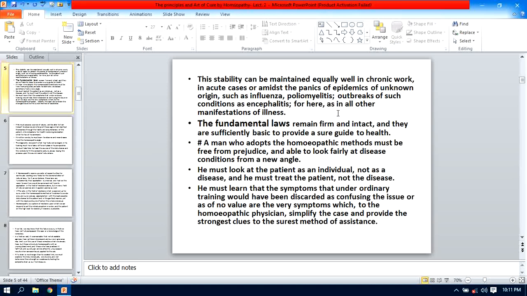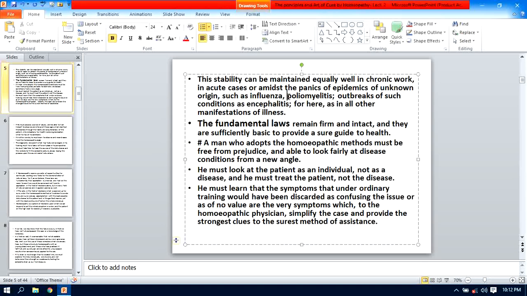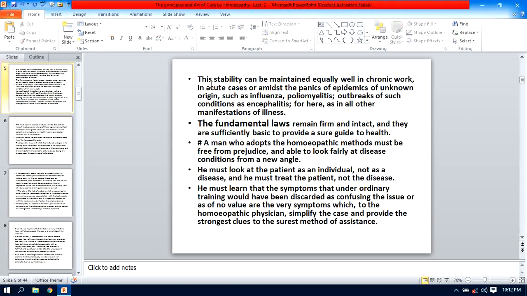Here, as in all other manifestations of illness, yes, in any other condition you should stick to or hold fast the principle and law of homeopathy, as well as have eminent patience. You should have eminent patience, which provides the stability.